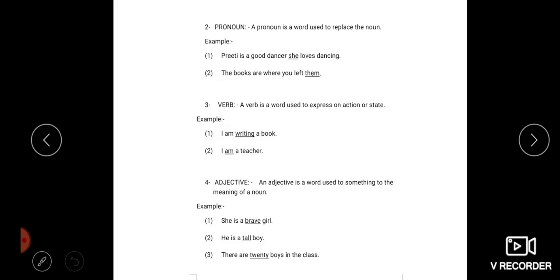Next part of speech is pronoun. A pronoun is a word used to replace the noun, because we cannot use a name every time in a sentence and a paragraph. So we use a pronoun.